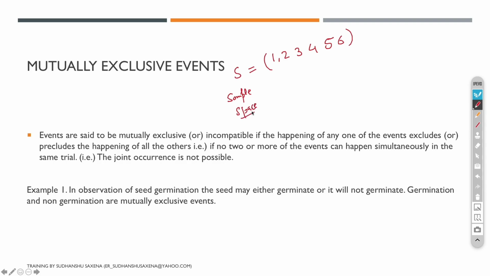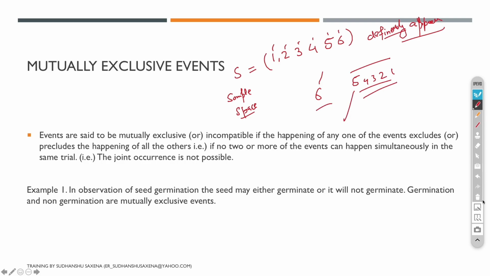My exhaustive event says that if I perform an experiment, either I'll get 1, 2, 3, 4, 5 or 6. Either of the things will definitely appear. However, what mutually exclusive says is that if 6 appears, then 5, 4, 3, 2, 1 will not appear. So either this will appear and those will not appear, and so on and so forth, right?